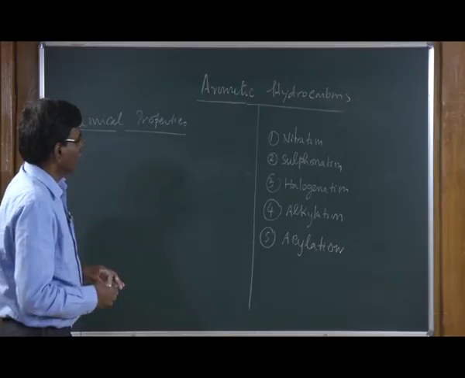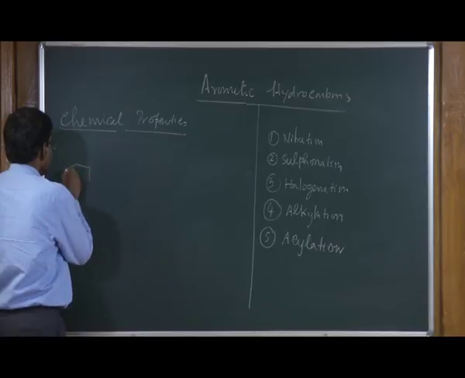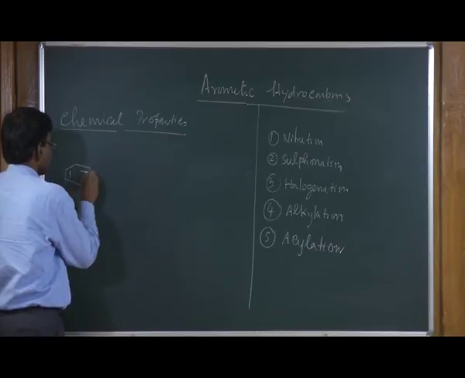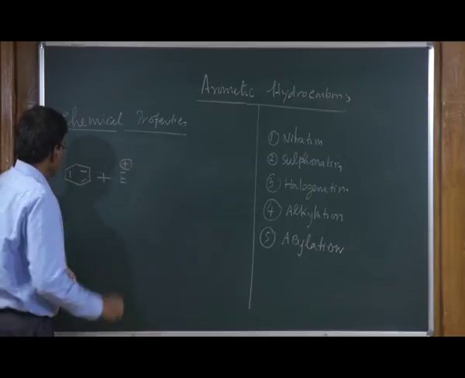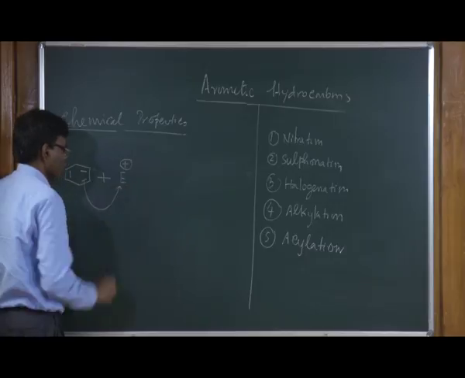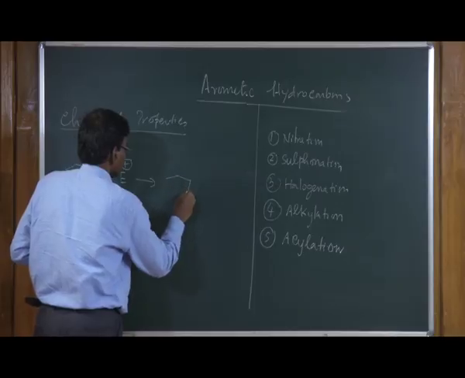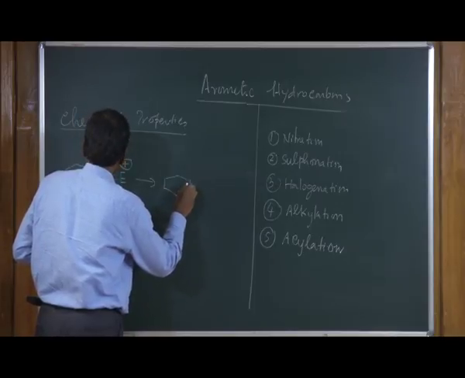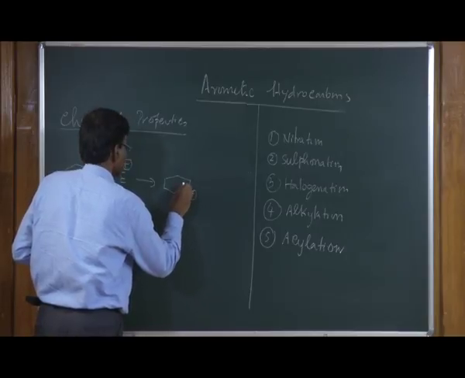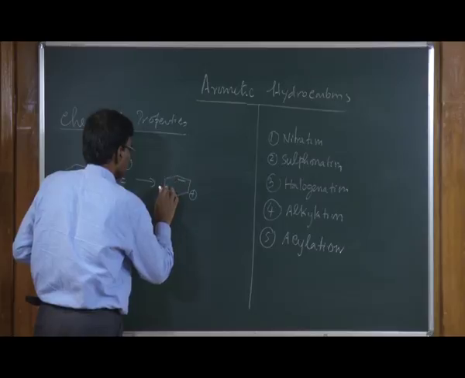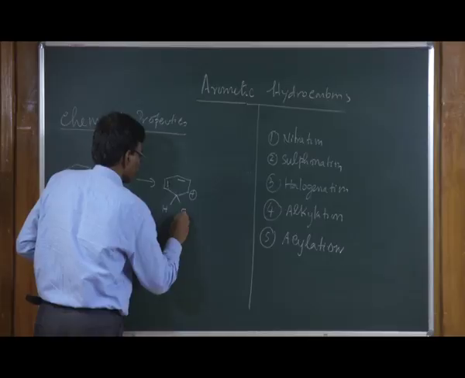First, the electrophile is produced in the reactions. Once the electrophile is generated, the benzene is nucleophilic enough, reacts with the electrophile and generates this intermediate.